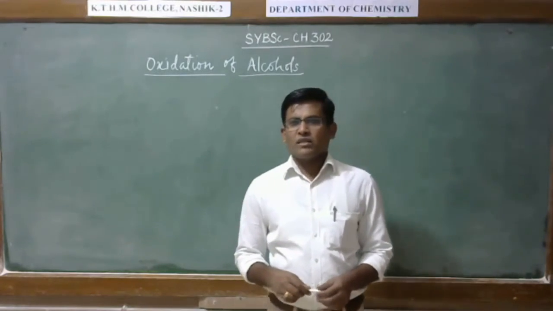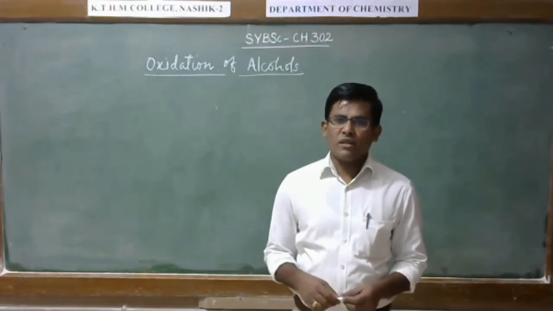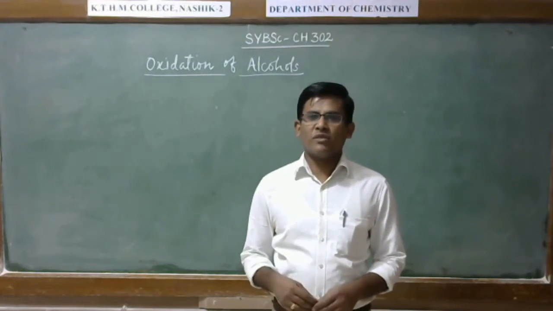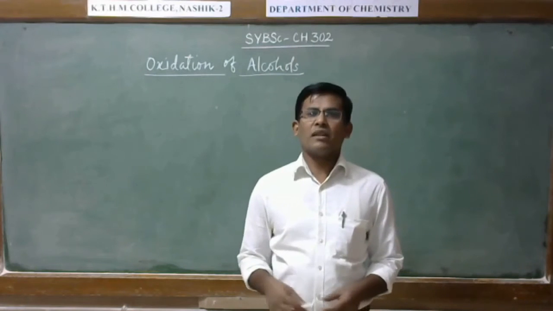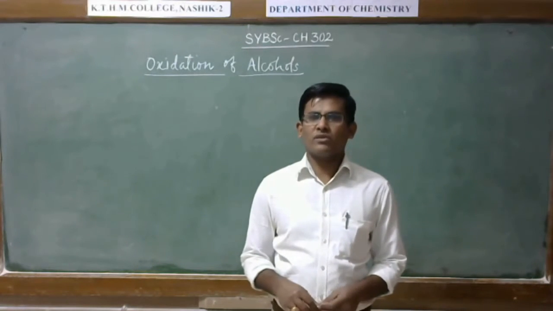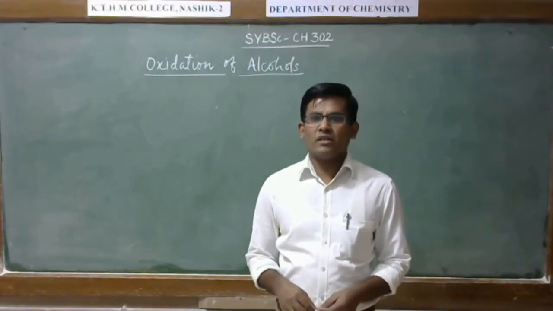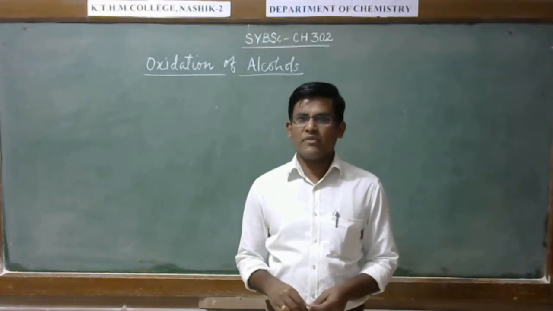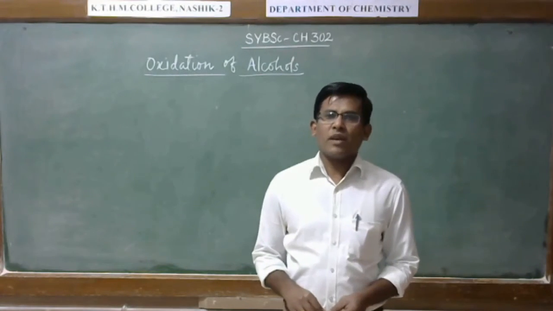Oxidation of primary and secondary alcohols give the corresponding carbonyl compound. Primary and secondary alcohol are readily oxidized by dilute solution of acidic K2Cr2O7 solution or dilute acidic or alkaline solution of KMnO4 or dilute solution of nitric acid. On the other hand, tertiary alcohol are oxidized by strong oxidizing agent under vigorous conditions. So, first of all, we will see the oxidation of primary alcohol.